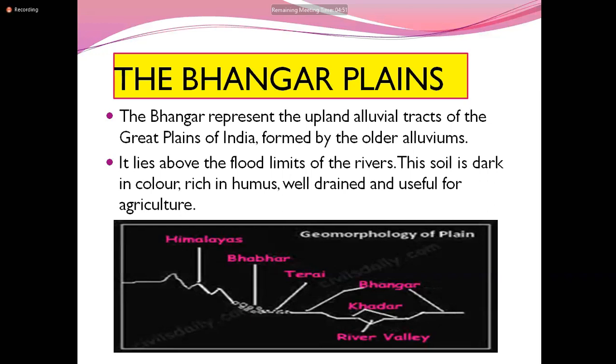It lies above the flood limits of the river. What do you mean by the flood limit? The places where floods often occur are called the flood limit places. Here it is above that, so here the flood will not occur. So it is above the flood limit of the river. Here the soil is dark in color, rich in humus, well drained, and useful for agriculture. So what is the color of the soil? Here it is black, and it is rich in humus, rich in moisture, and it is best for agriculture.